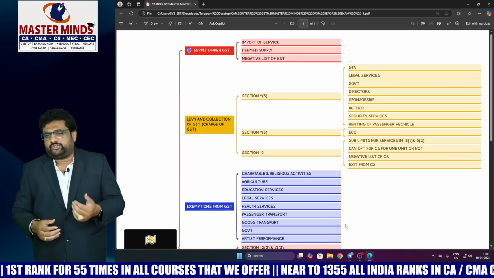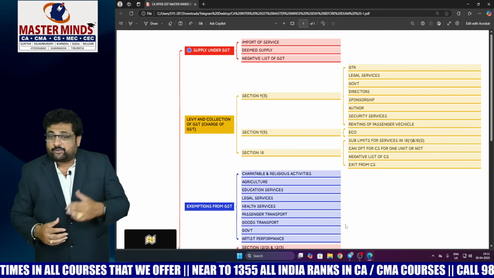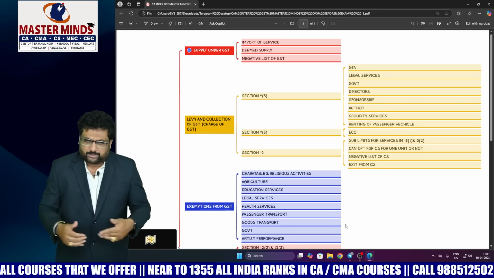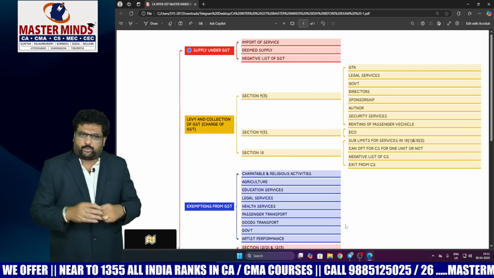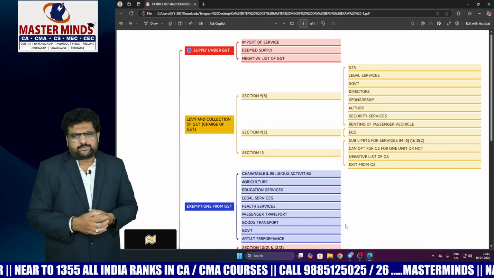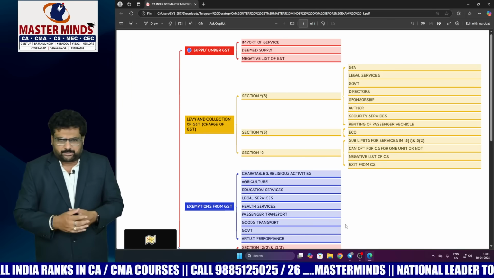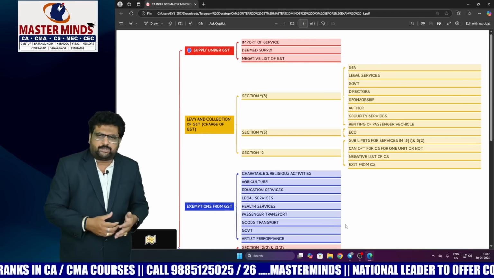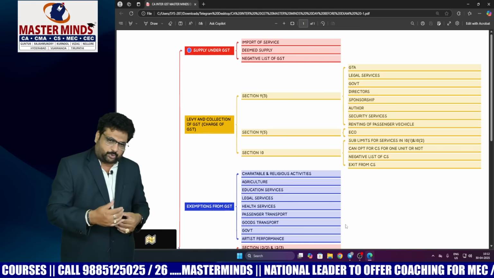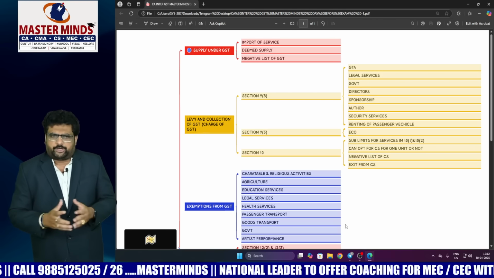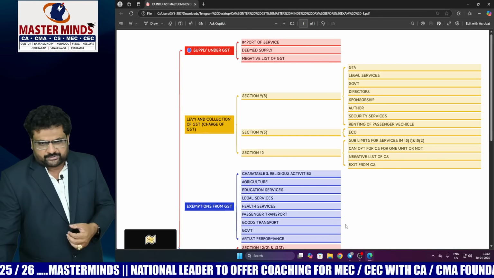And can one opt for the composition scheme for one unit or not? That means if you have multiple places of business, can one unit be under composition and another unit be normal? Is it possible in such a manner? The answer is no. Those are the points to keep in focus. In the same way, the negative list of the composition scheme, that means who are the persons eligible and who are not eligible for this composition scheme. And if you want to exit from the composition scheme, what procedure do you need to follow? These are the important areas under levy and collection of GST that we need to keep in focus.